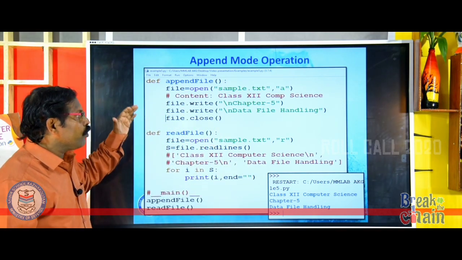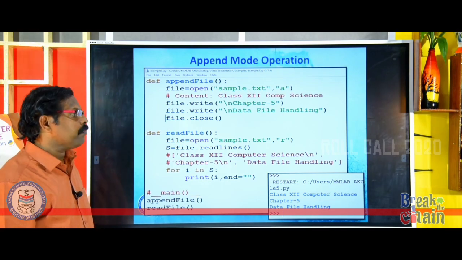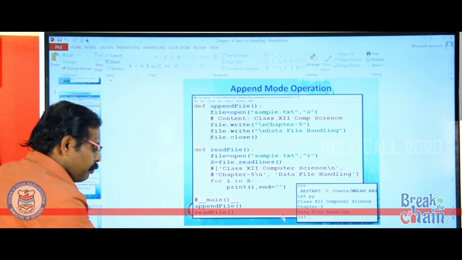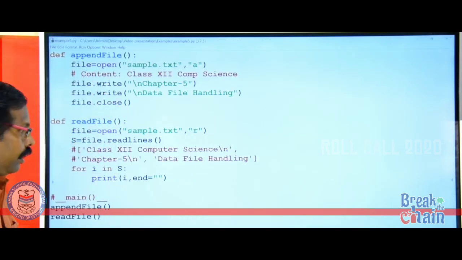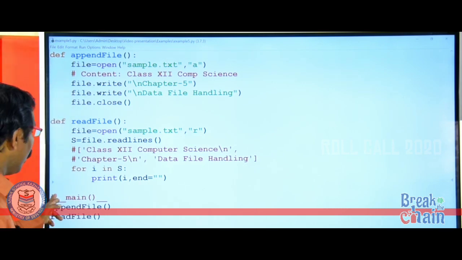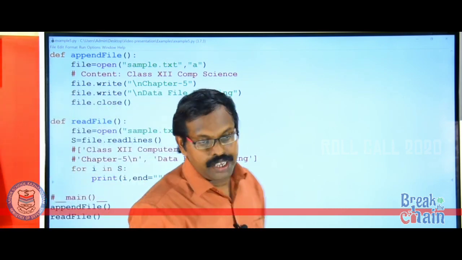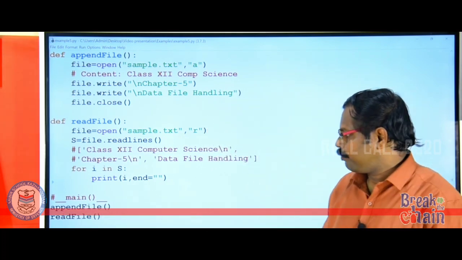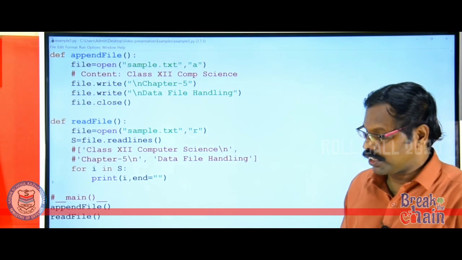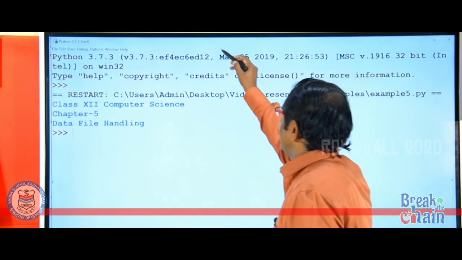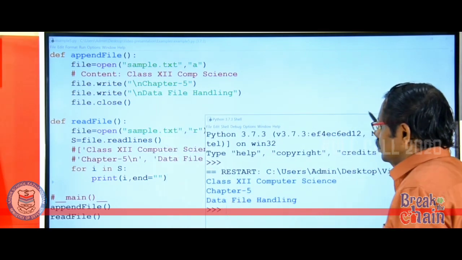Now I am going to execute this program in Python. I have typed the same program in Python. Have a look here. I have an append file function and I have a read file function. In the main program, I am calling the append file function first and the read file function second. Now I am going to run this program. Have a look at the output.